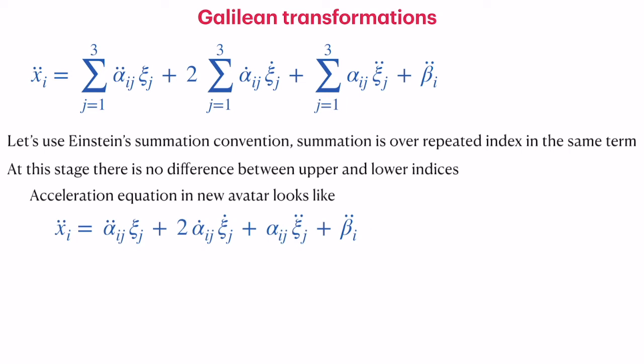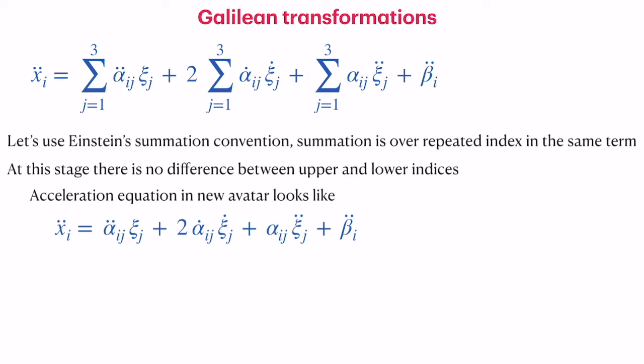x_i double dot is equal to α_ij double dot x_j. That means here j is repeated, that is, it is summed over j, and i is a free index, j is a dummy index. It is summed over. The second term is α dot_ij x dot_j. So again it is summed over j, and then third we have α_ij summed over j, that is x_j double dot. Because j is a repeated index, it is summed over, and then this is a free term. So this is how the equation gets simplified.